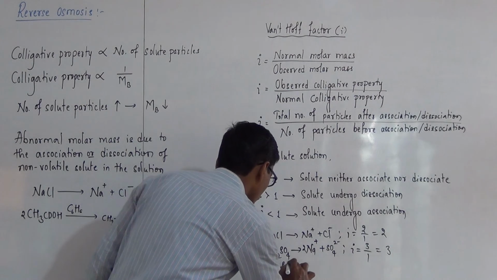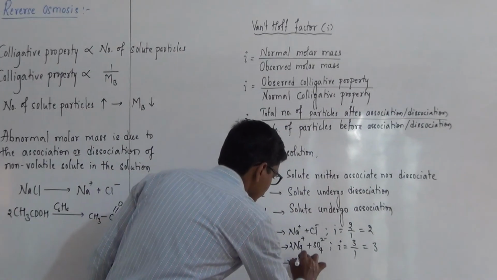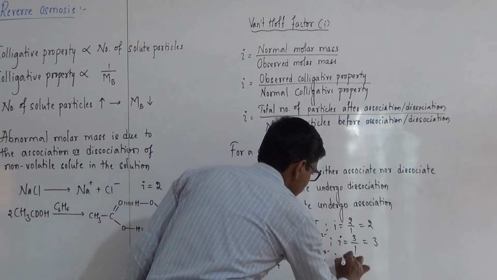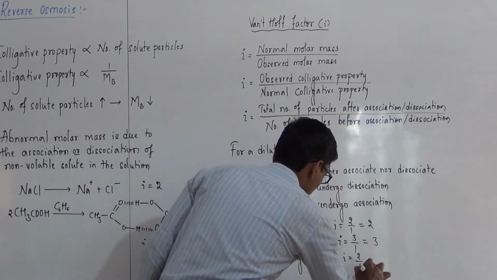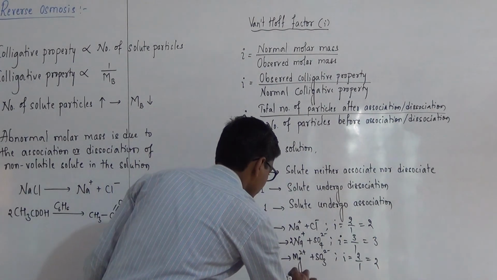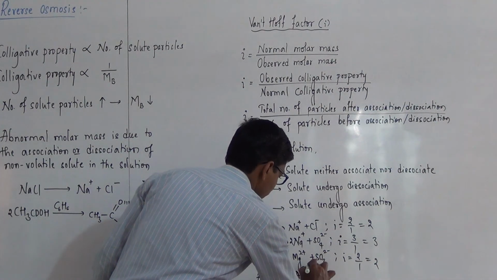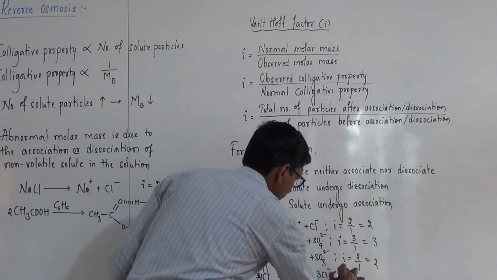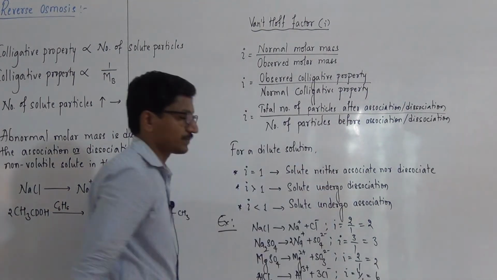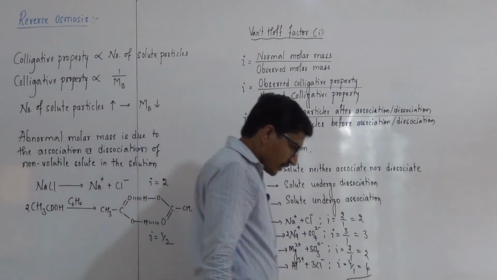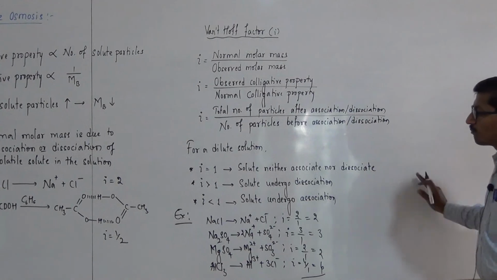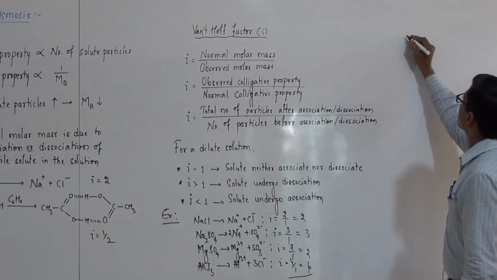Similarly, MgSO4, Mg2+ and SO4 2-, i is equal to 2 by 1, that is 2. AlCl3, Al3+ and 3Cl-, i is equal to 4 by 1, this is 4. And the degree of dissociation and degree of association are also calculated by using van't Hoff factor.